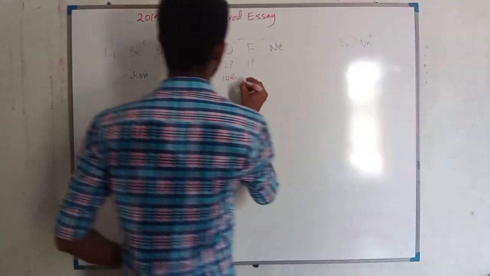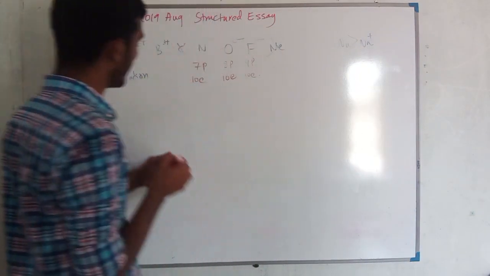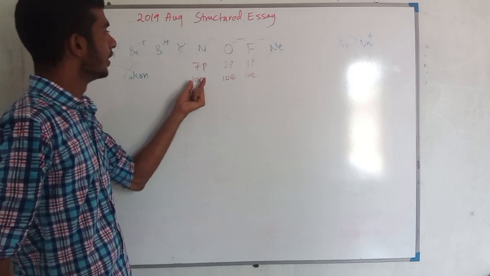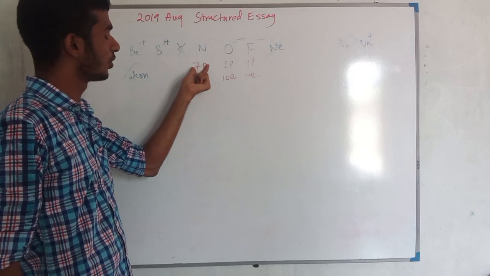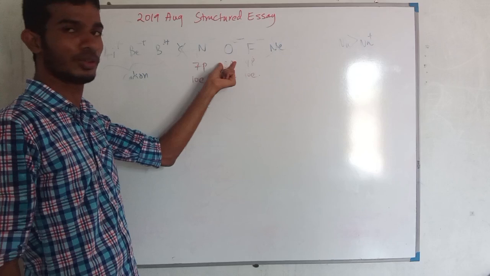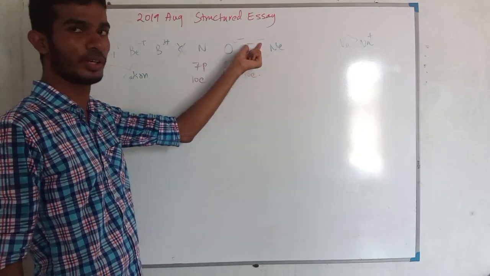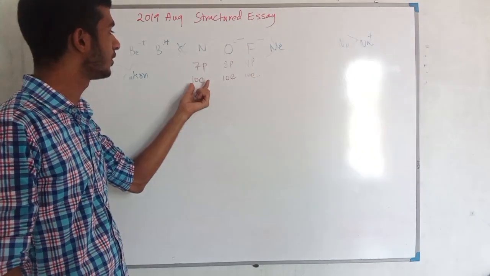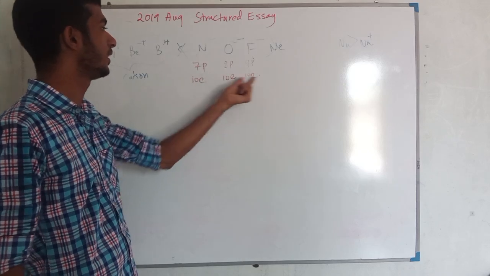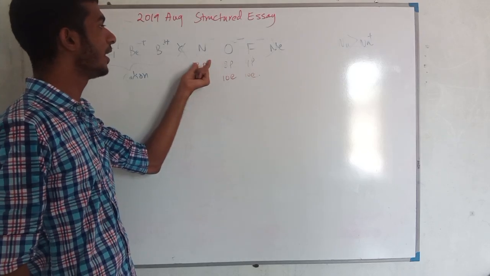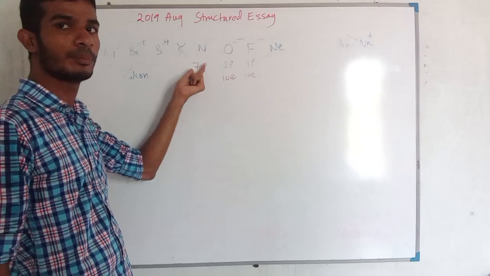Okay, right. Now here we have 10 electrons. You see, in the nucleus we have 7 protons here in nitrogen, 8 protons in oxygen and 9 protons in fluorine. But around the nucleus we have the same number of electrons, 10, 10, 10. Now you see, there will be an attraction between the electrons and protons.